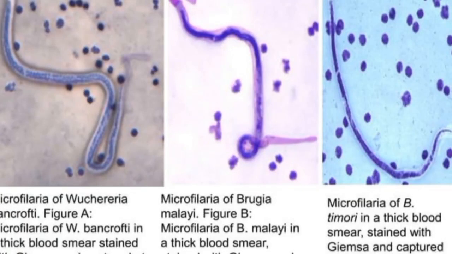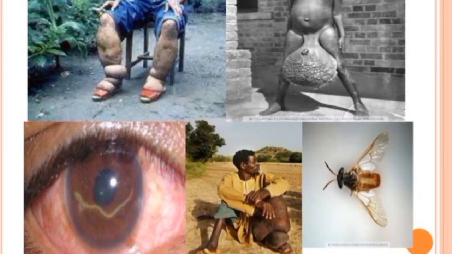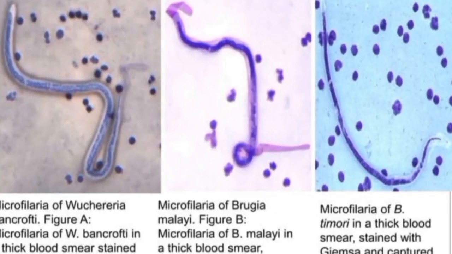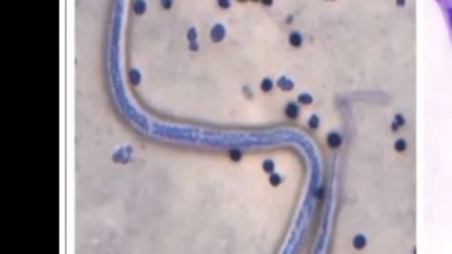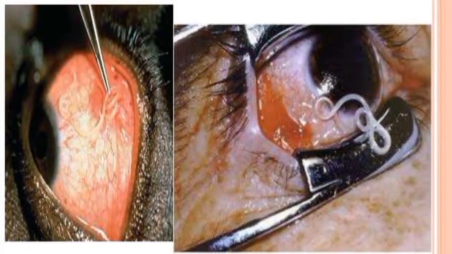There are three nematodes that cause lymphatic filariasis. They are Brugia malayi, Brugia timori, and Wuchereria bancrofti. But 90% of all cases of lymphatic filariasis are caused solely by Wuchereria bancrofti. So in this presentation, we are going to focus on Wuchereria bancrofti.